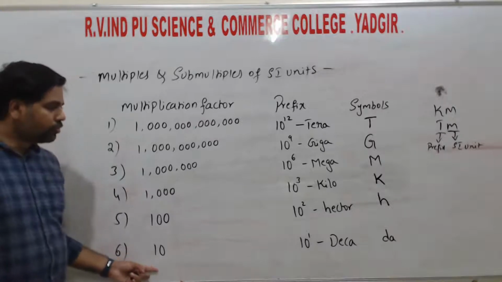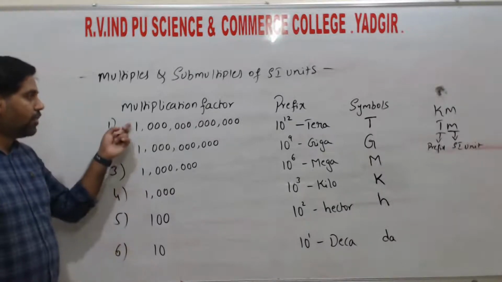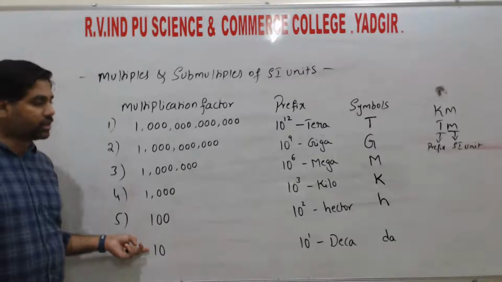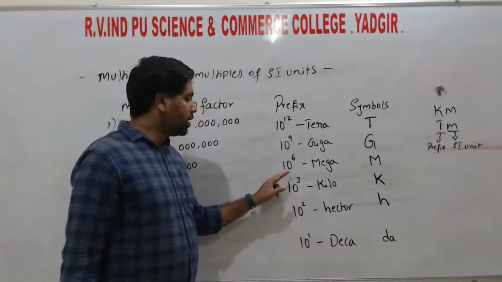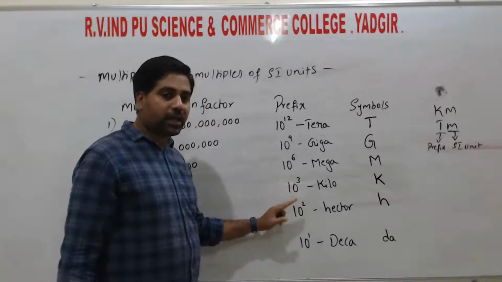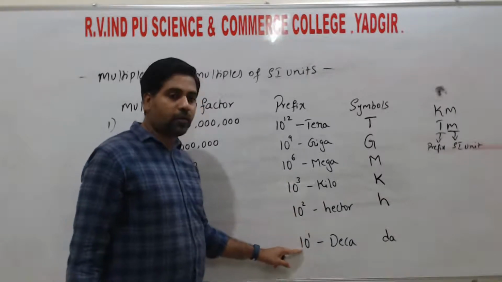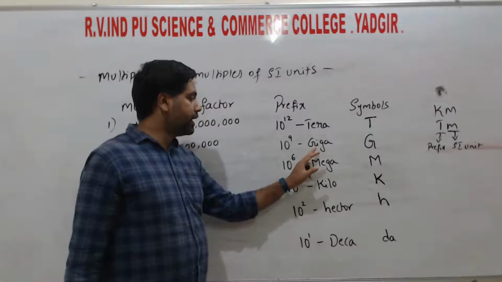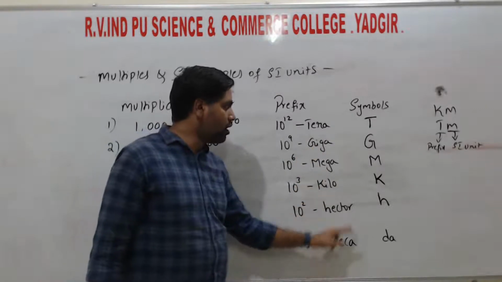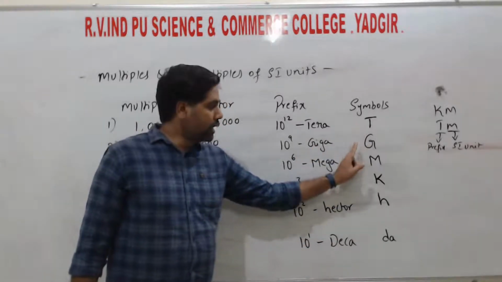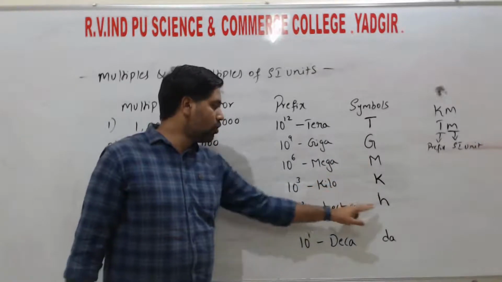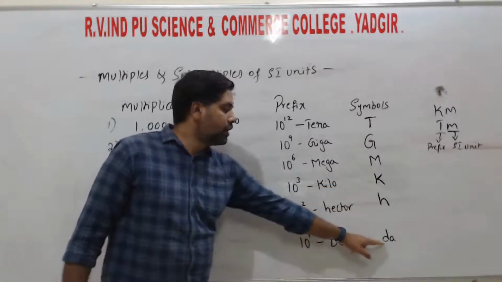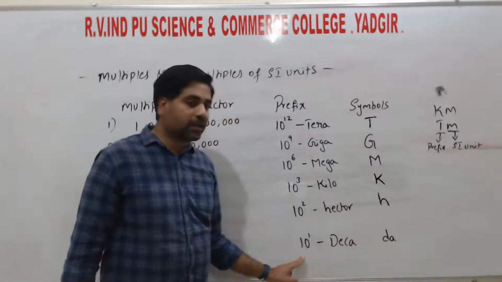Right? So these are the multiplication factors which have larger values. That is 10 to the power of 12, 10 to the power of 9, 10 to the power of 6, 10 to the power of 3, 10 to the power of 2, 10 to the power of 1. So tera, giga, mega, kilo, hecto, deca. The symbols are capital T, capital G, capital M for mega, capital K for kilo, H for hecto, and DA for deca, that is 10.